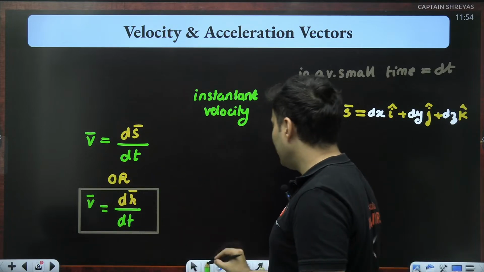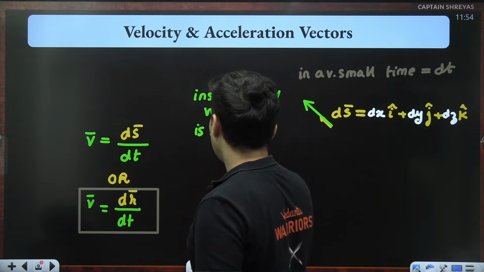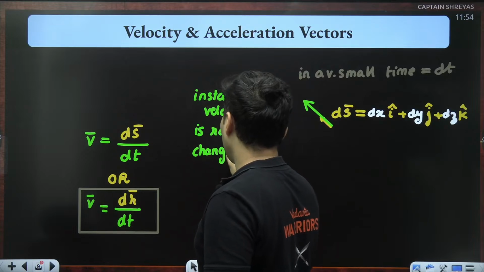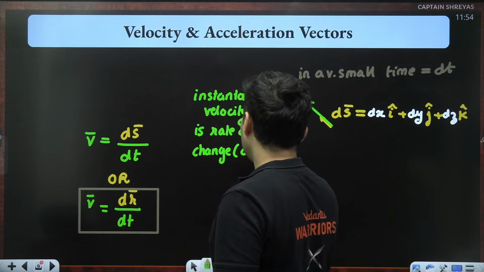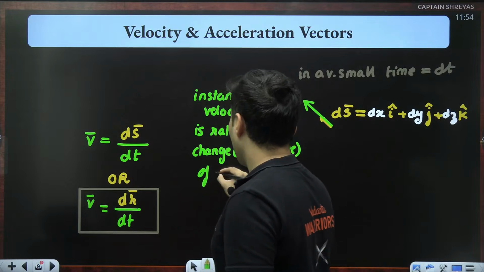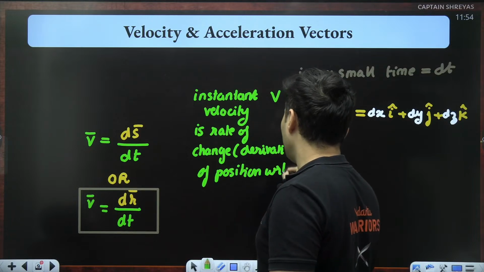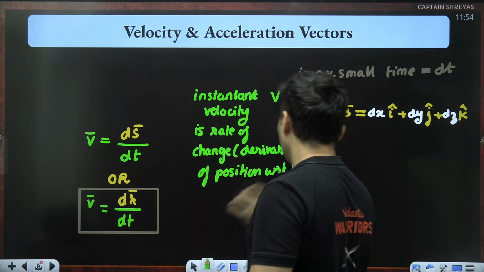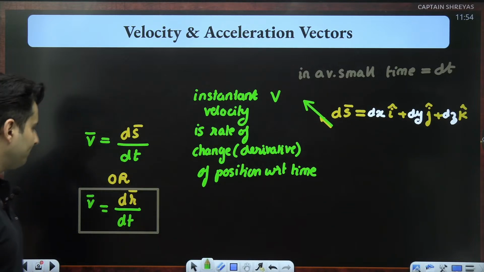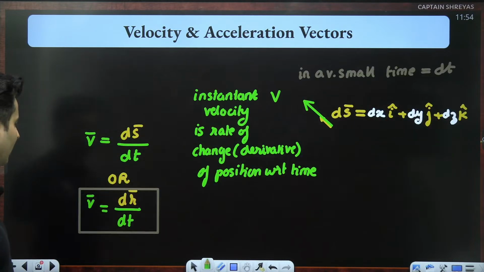This is nothing but the derivative. So instantaneous velocity is the rate of change, basically the derivative of position with respect to time. How quickly the position changes with respect to time. As simple as that. That's your instantaneous velocity. This was your average velocity.